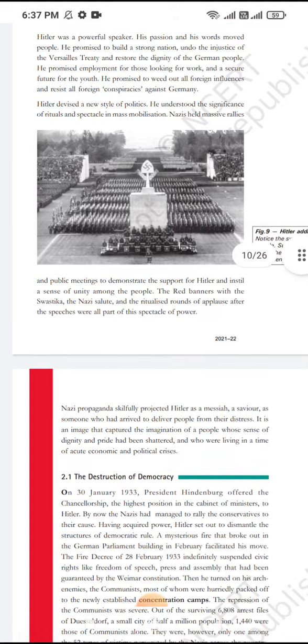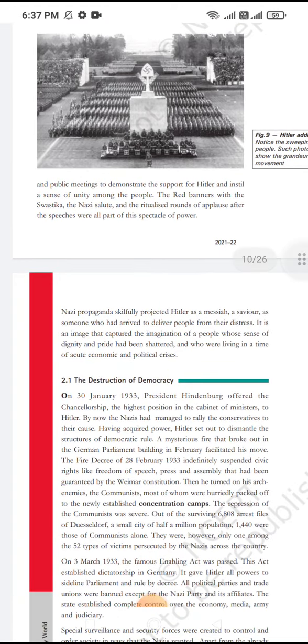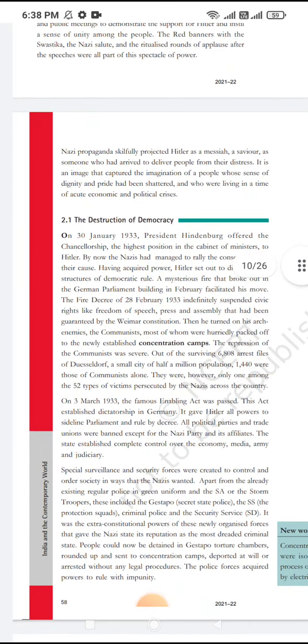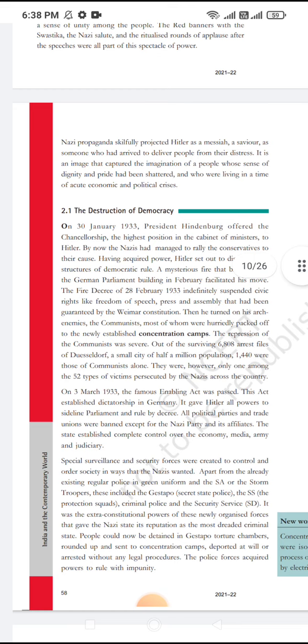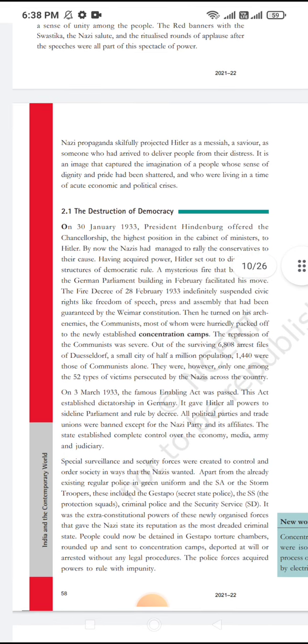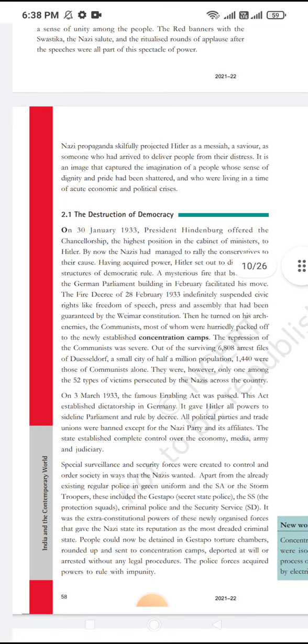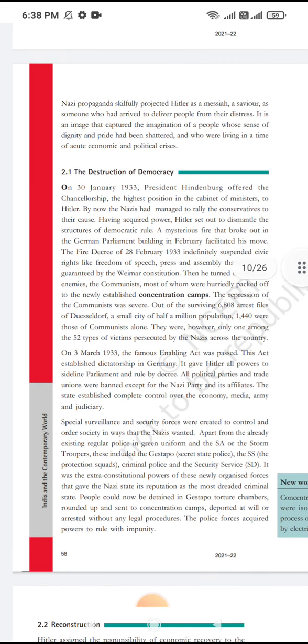Now on 30 January 1933 he became the Chancellor, a post given by President Hindenburg. On 27 February 1933 the fire broke out, and on 28 February 1933 civil rights were suspended, and Hitler got the chance to form his own power, and on 3 March 1933 finally dictatorship came in Germany. Now the economist Hjalmar Schacht gave a suggestion to Hitler, and Hitler rejected that.